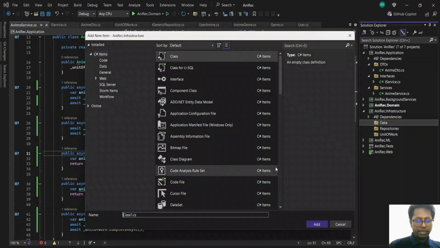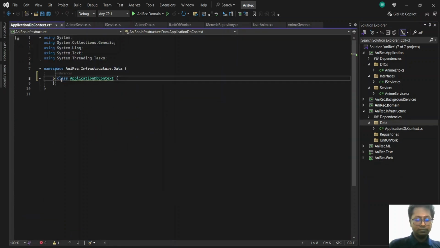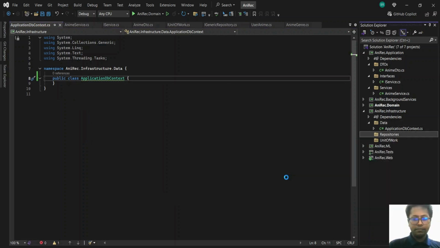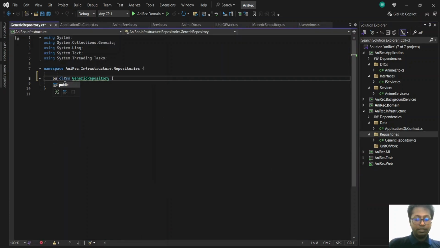So we'll be using Entity Framework later on. So for now, we'll just create a sample application DB context. Okay. This will be just a placeholder for our actual DB context. We'll now implement the generic repository. And we'll implement what we declared in the domain. So this would be a generic repository, implements the generic repository.